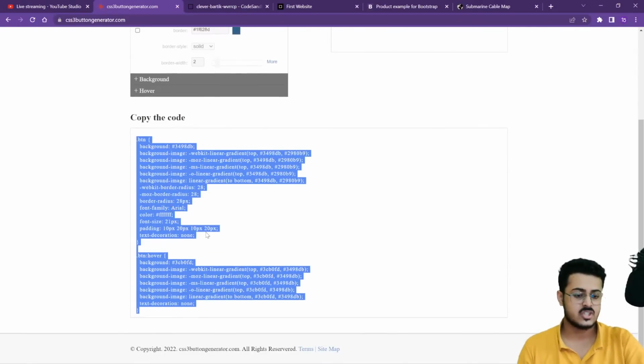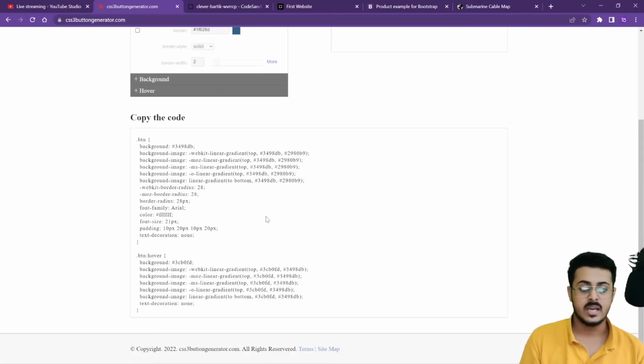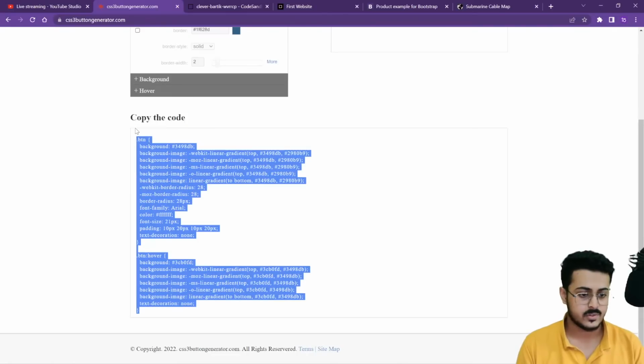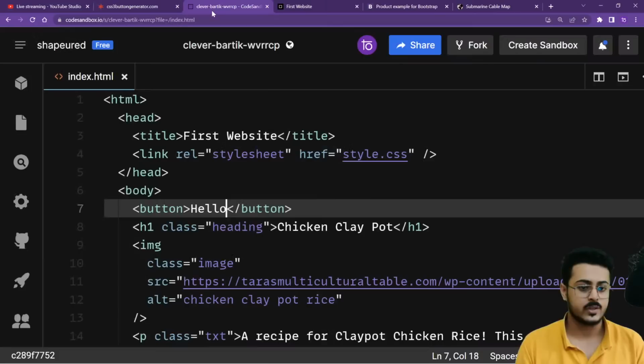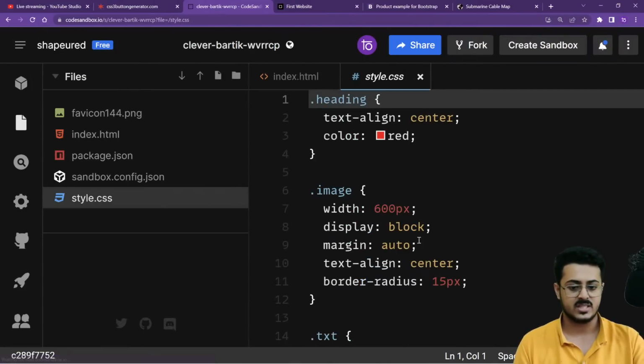Okay, so you can just copy this particular code. As you're able to see, this is a huge CSS code, a very large CSS code right over here, and it includes a lot of different stuff that you haven't studied, but you can just copy this from right over here, go back to your index.html, go to your style.css file.